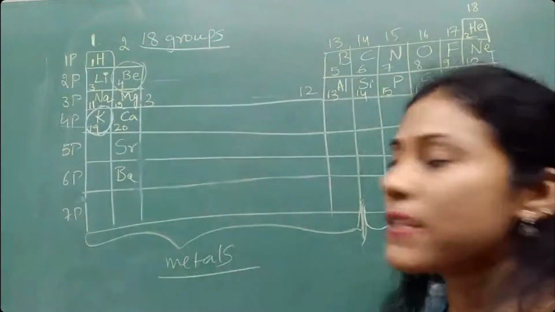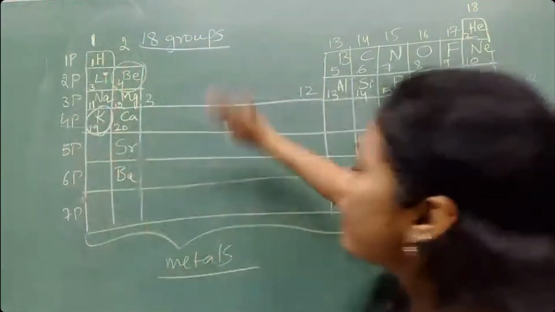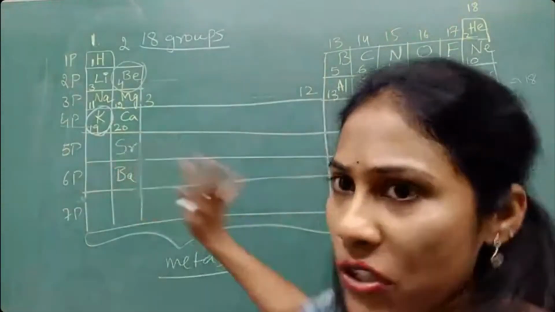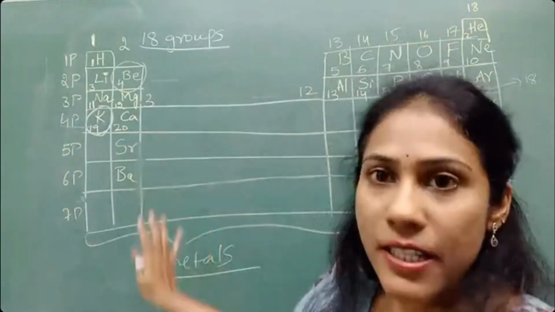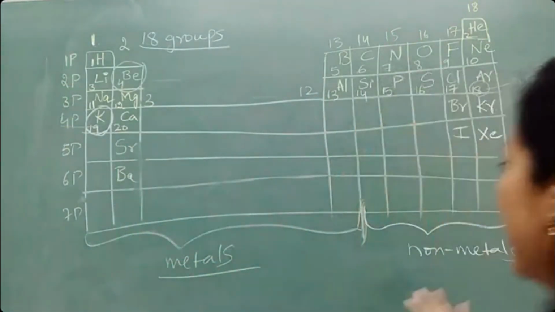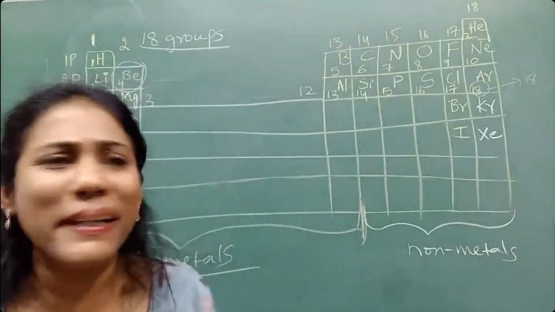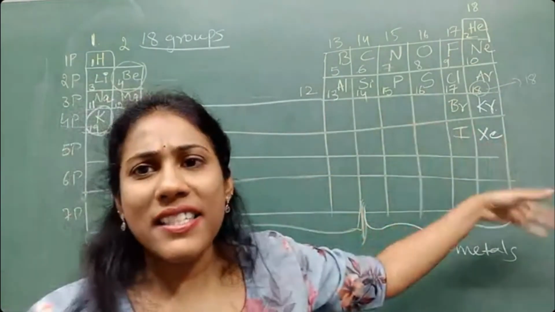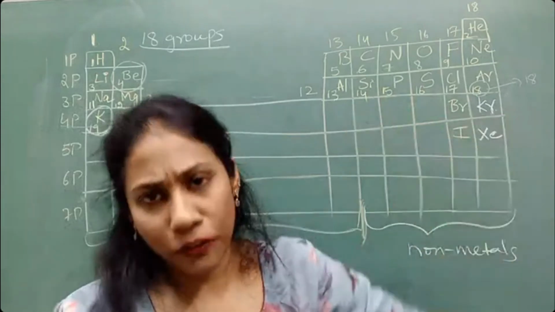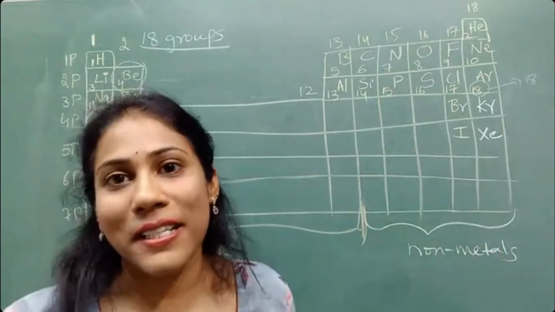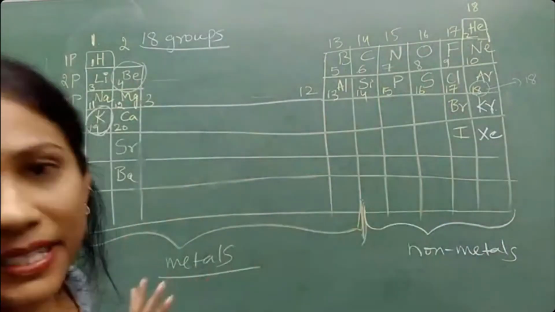So have this idea in your head. Note down this point: all the elements coming from group 1 to group 13 are metals. Some exceptions are there, but generally speaking, they are all metals. And the elements from group 14 to group 18 are generally called non-metals. These are poor conductors of electricity, non-ductile, non-malleable. There also some exceptions are there, but we are not talking about them. This is the general idea you all must know.